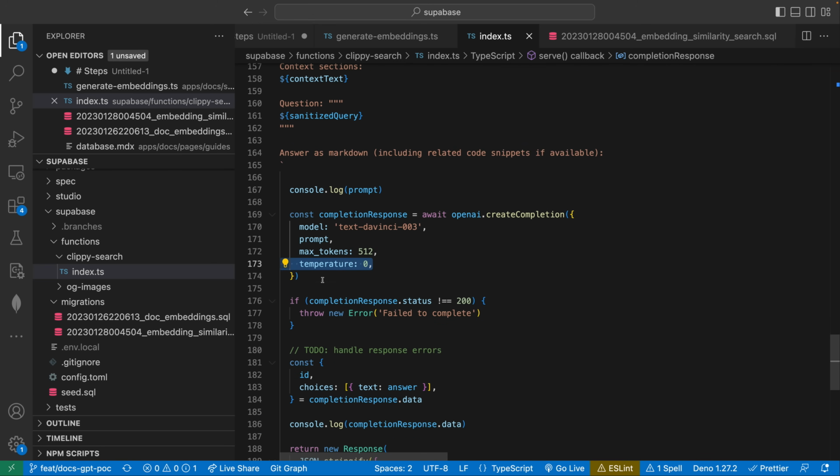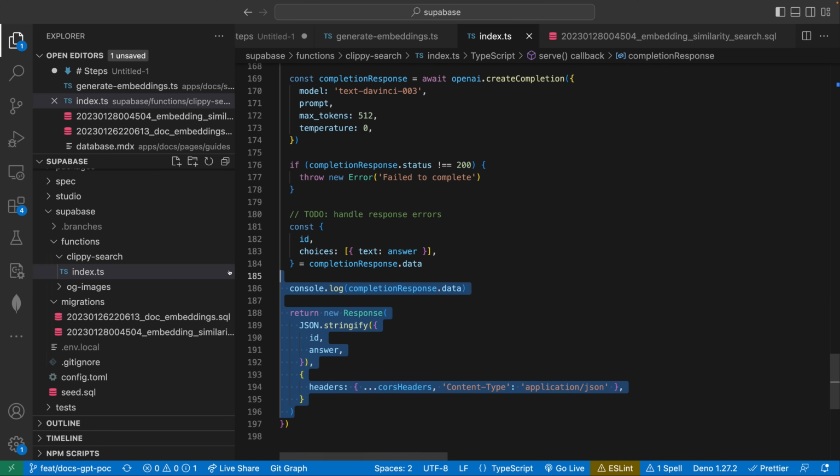Setting the temperature to 0 also helps when you're testing different scenarios. It makes it a little bit easier to help craft and cater your prompt. And then at the very end, we're returning it back to the user. So this video would not be complete without me showing you the end result. So let's take a look.